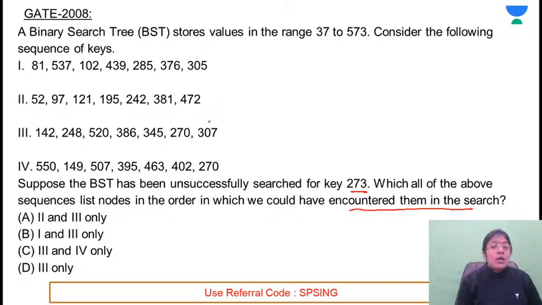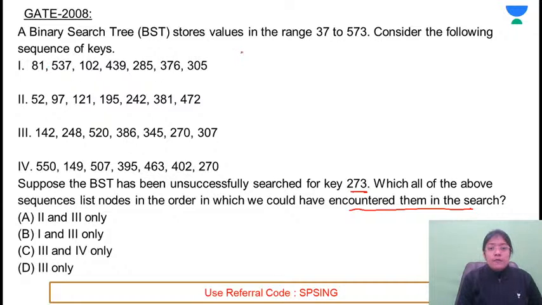At the end, this is a case of unsuccessful search. Unsuccessful search means you have not found the element. See, the easier approach is that you construct the tree, but obviously it will be taking more time, right?